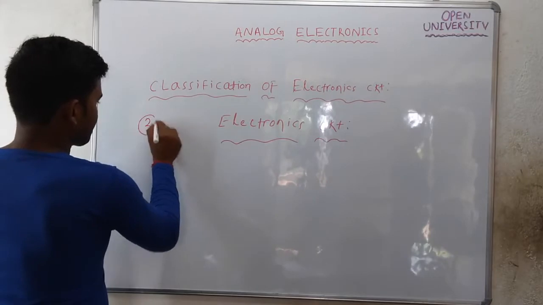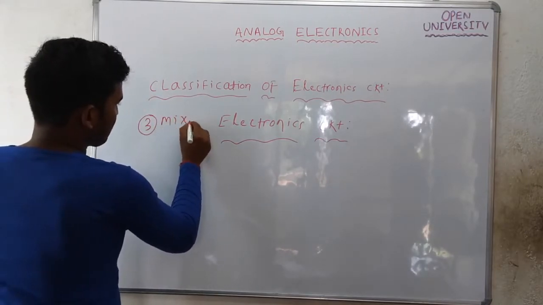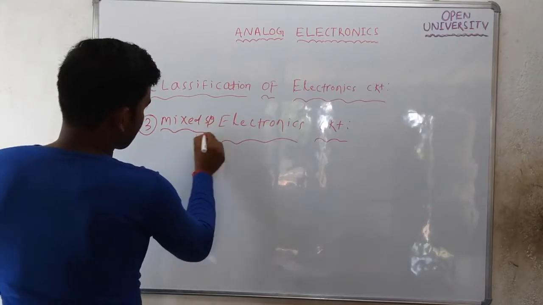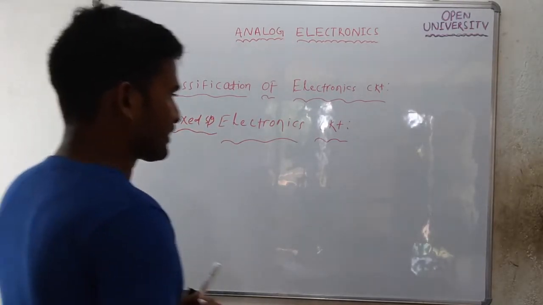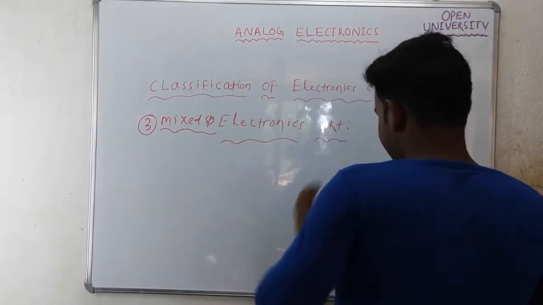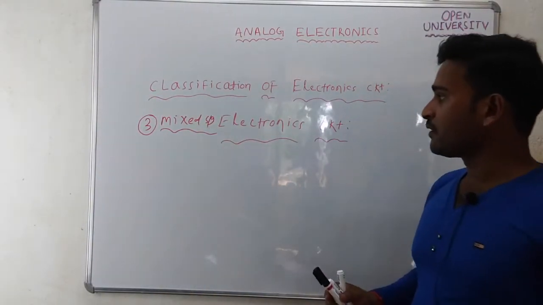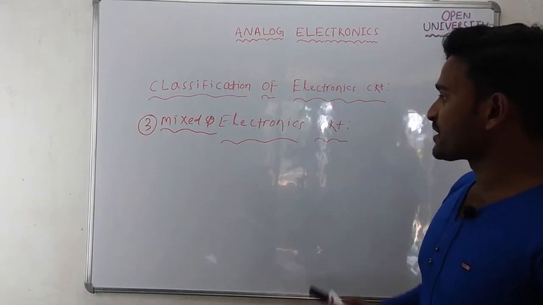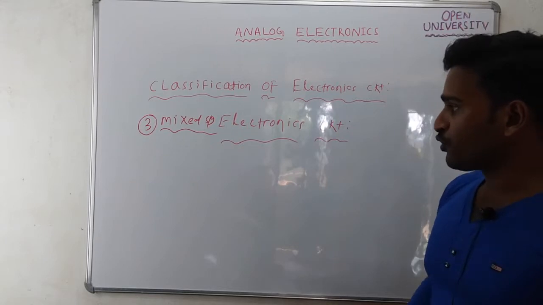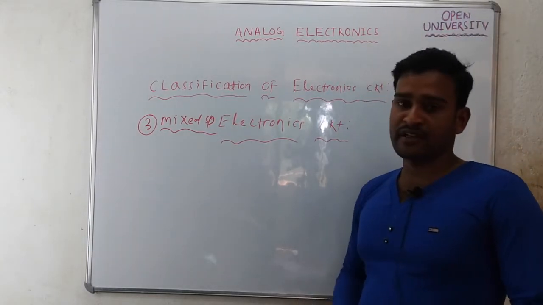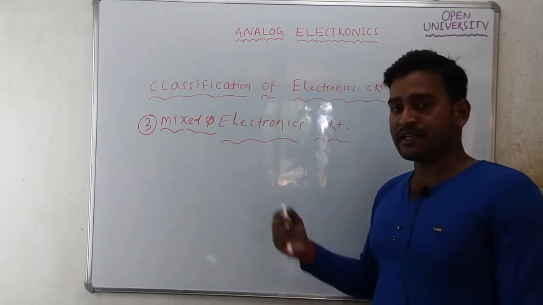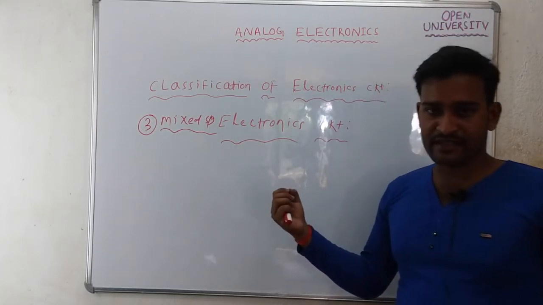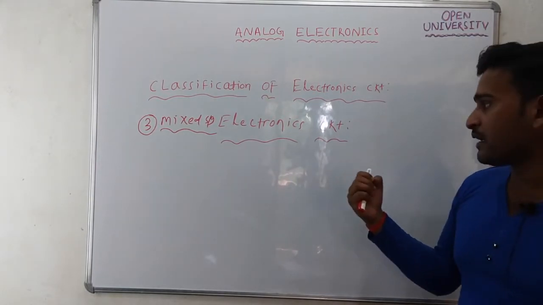This is the third definition. It is called mixed signal. So what is a mixed signal electronic circuit? A circuit whose input is analog and output is digital, or a circuit whose input is digital and output is analog, is said to be a mixed signal electronic circuit. You know, ADC circuit and DAC circuit: in an ADC circuit the input is analog and output is digital, and in case of a DAC circuit the input is digital and output is analog.